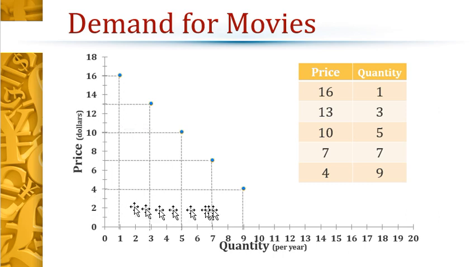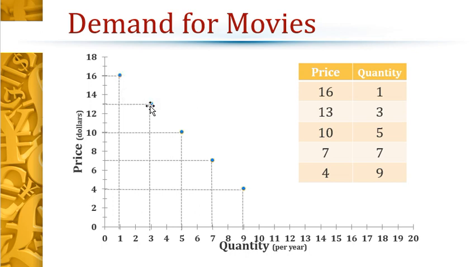So if we look at that in this graph, if we took all of this data from our demand schedule and plotted it over here, we're always going to have price on the vertical axis, that's the y-axis. We're going to have quantity on the x-axis. So price on the y, quantity on the x. At $16, we would buy one, so that's this point right here.